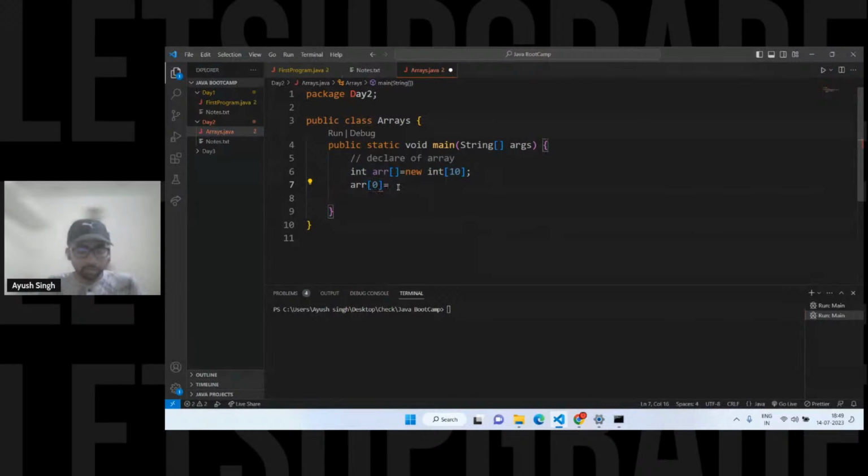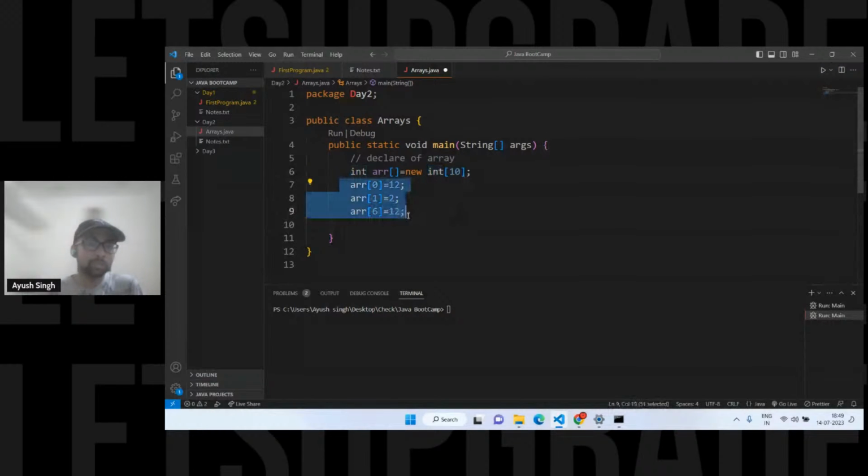Let's suppose I'm storing a number, it doesn't matter which. Doing it like this, array of 0, 1, 2, is actually not a good way. It's not necessary to go from 0, 1, 2. I can store here at 6 also, and the others will be 0 by default. When we declare an integer array, by default it takes 0 if you're not storing any element at that index.